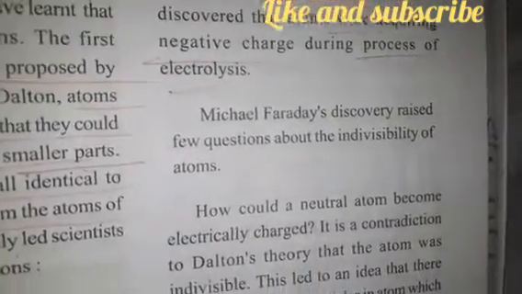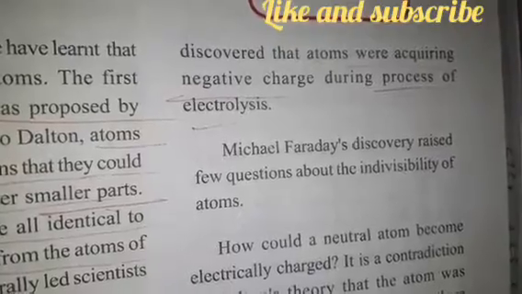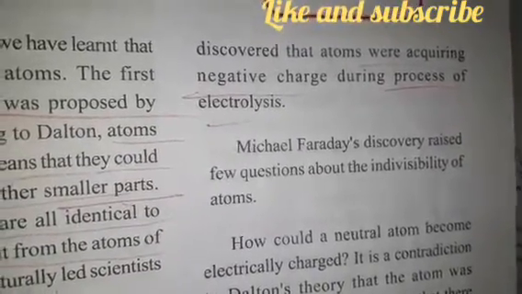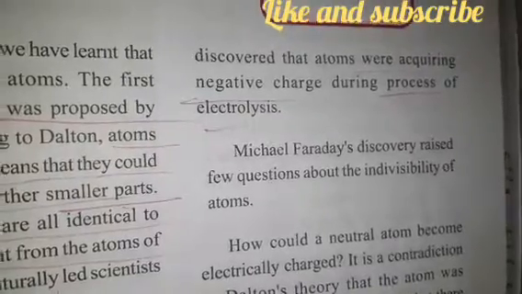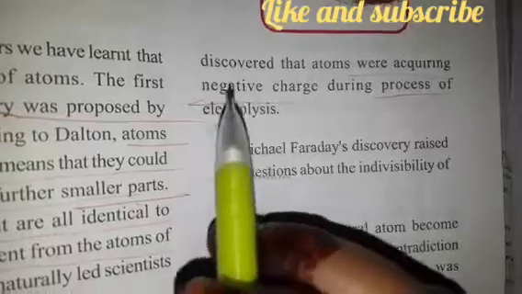During an electrolysis experiment, Michael Faraday discovered that the atoms were acquiring negative charge during the process of electrolysis. He was shocked at how the atoms were acquiring negative charge.